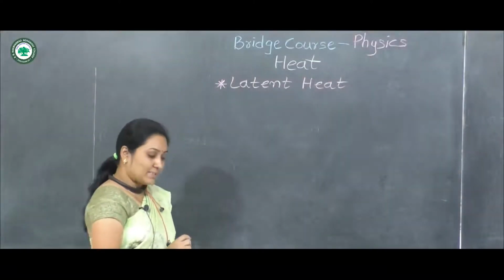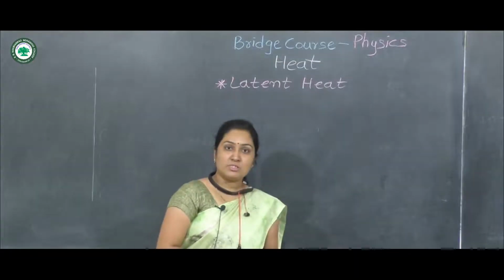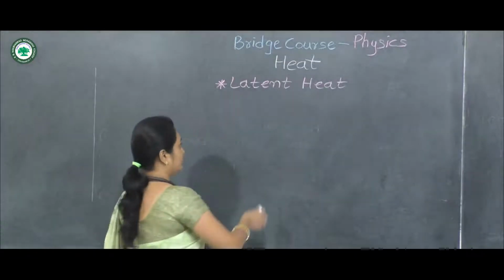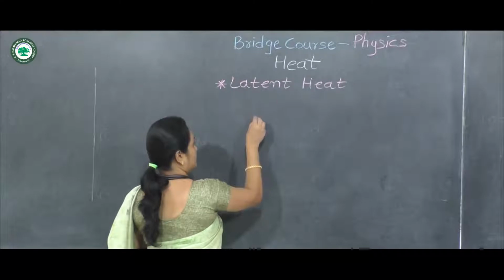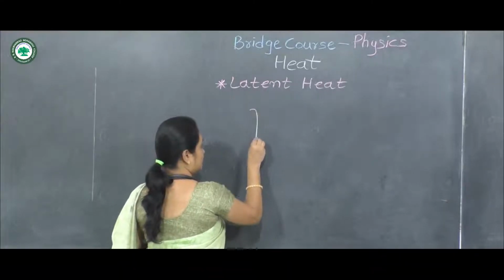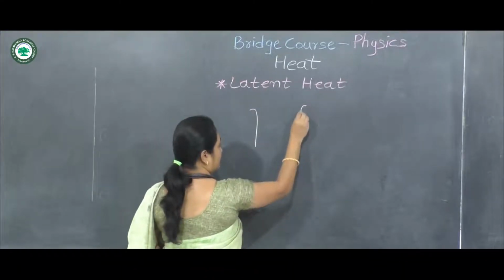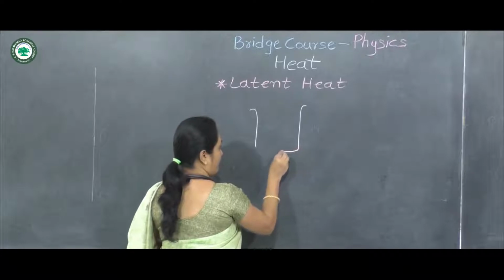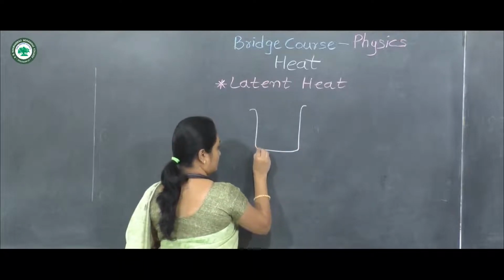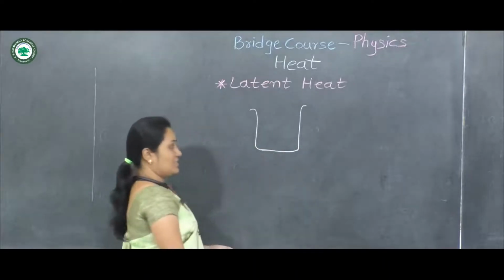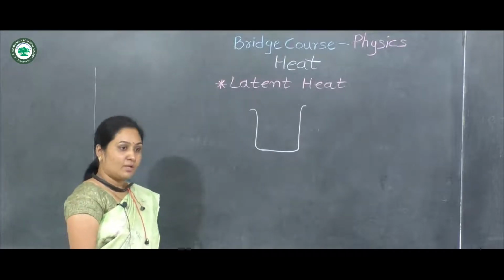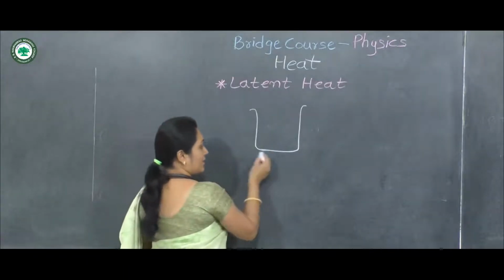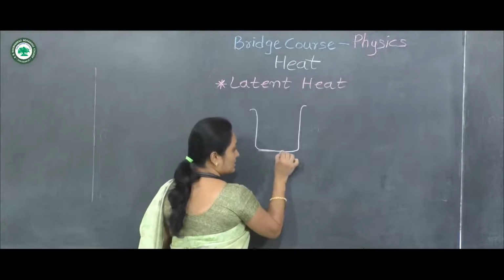So to study this latent heat, we use one beaker. This beaker is kept on a stand.